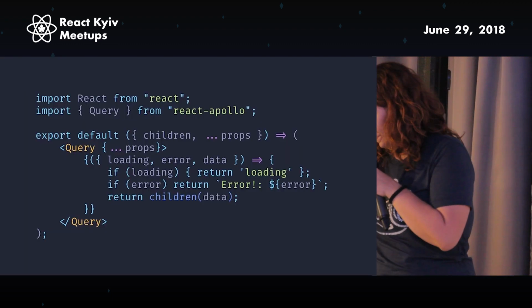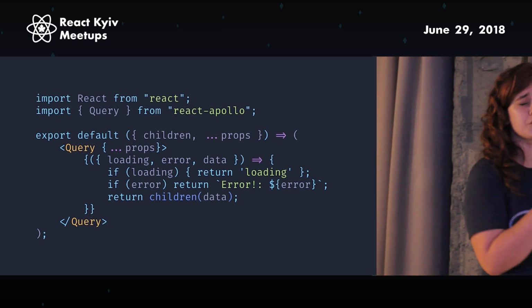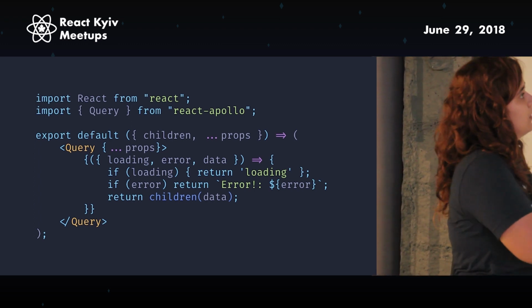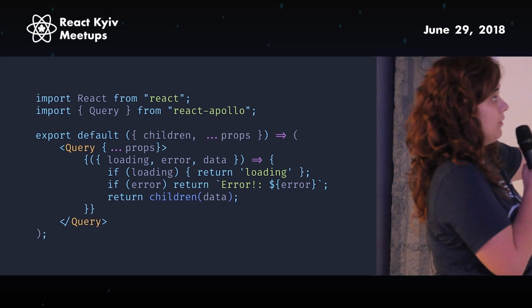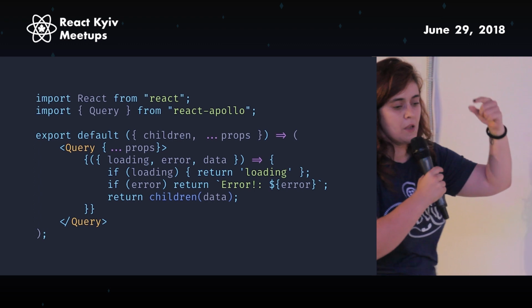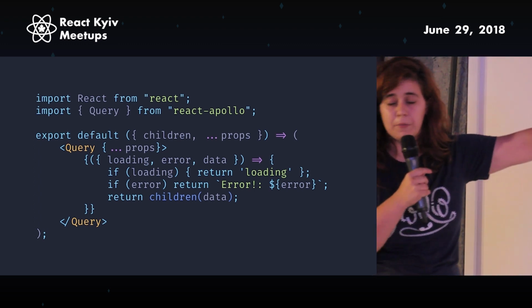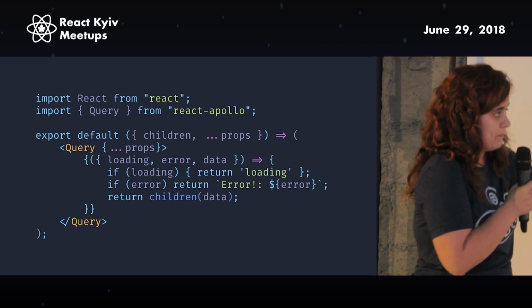So the way you can actually do it, if you do it once, you just copy and paste it. I have this in one CodeSandbox, and I just copy and paste it to every project. The problem is finding that CodeSandbox. So you import Query from React Apollo, and you just export it default, so you pass in all the props here, like the query, the variables, all of the stuff that you want to pass, just pass it all like this, because if you're just going to do it manually, you're going to forget one, probably.